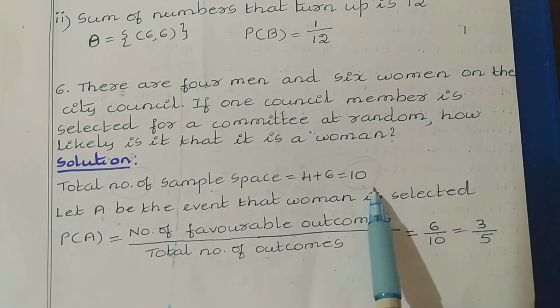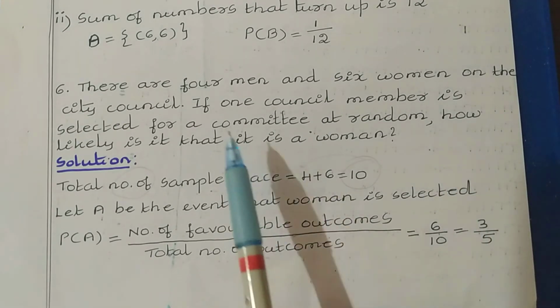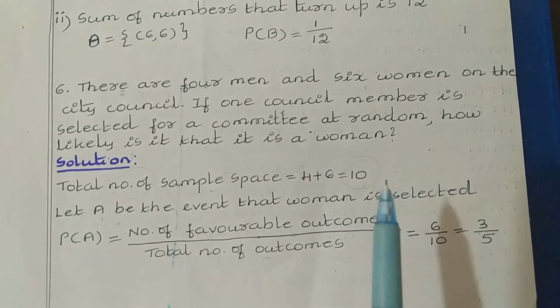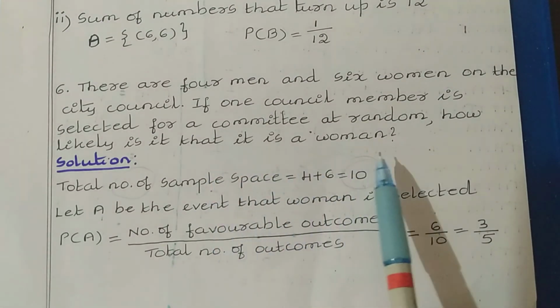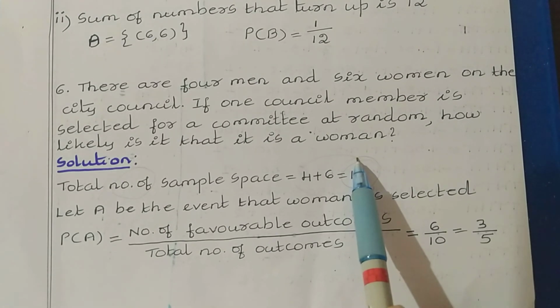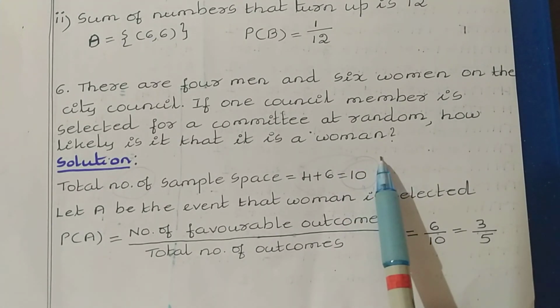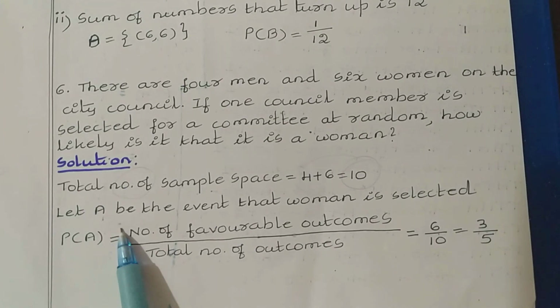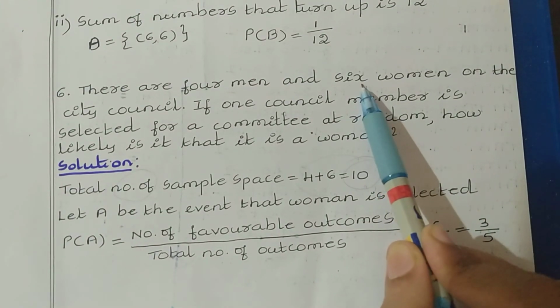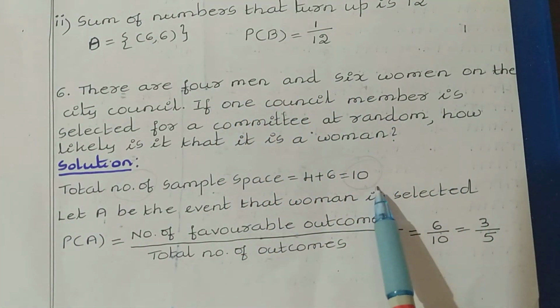4 plus 6, 10. Then we need to find if one council member is selected for a committee at random. So they are talking about selecting a council member for a committee, and in that we have to find how likely it is that it is a woman. What are the chances of selecting a woman? That we need to find. So let us take event A be the event that a woman is selected. Here we have 6 women, and 4 men and 6 women means 10 people are there.